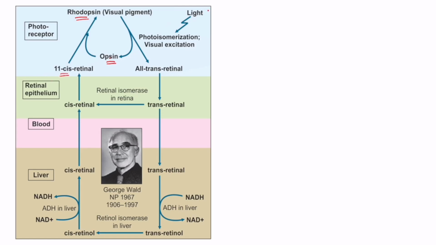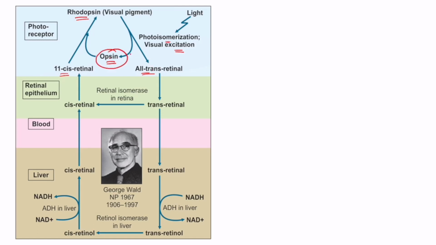So when light falls on the retina, what actually occurs in that case is photoisomerization and excitation. In that case this 11-cis retinal gets isomerized to all-trans retinal. So whenever light falls on the retina, this cis retinal gets isomerized to transretinal, and opsin remains in the retina.